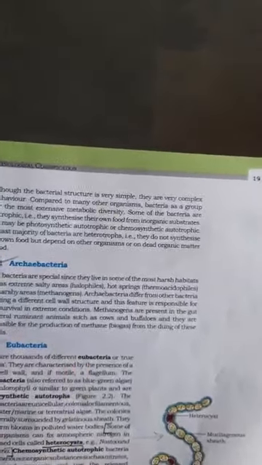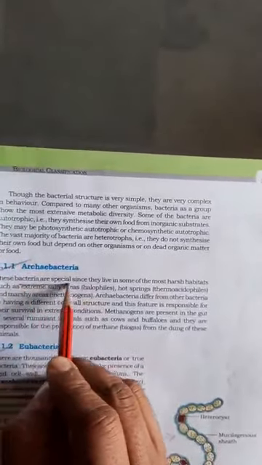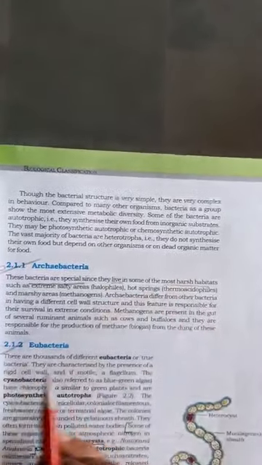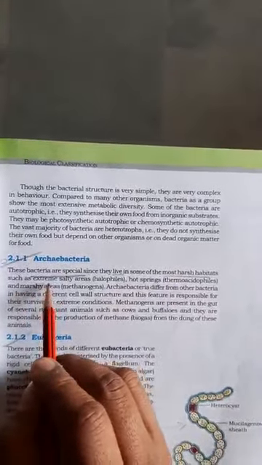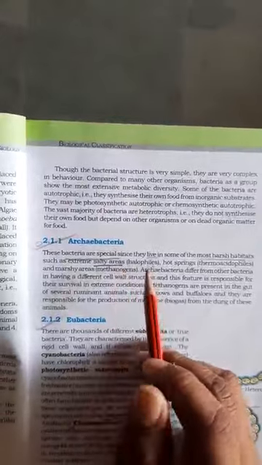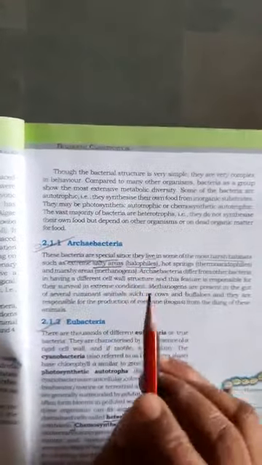Archaebacteria. These bacteria are special since they live in some of the most harsh habitats, such as extremely salty areas. Archaebacteria are most probably found in salty areas. For example, halophiles.